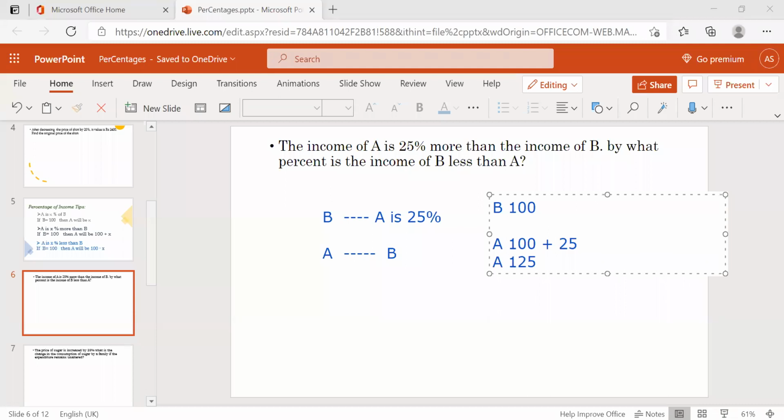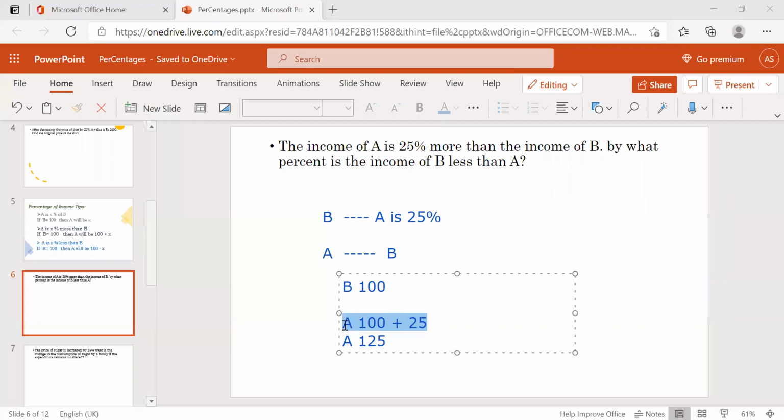Right, up to here. Now, what they're asking: B is 100, A is 125. Now, if A is 100, then what will be B?